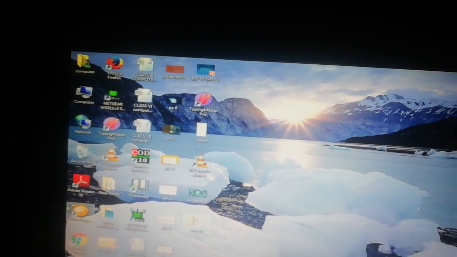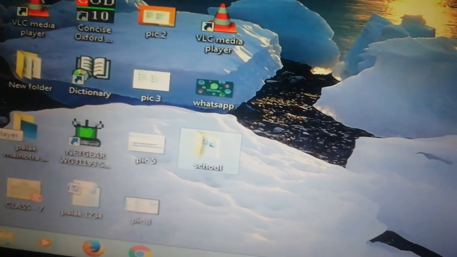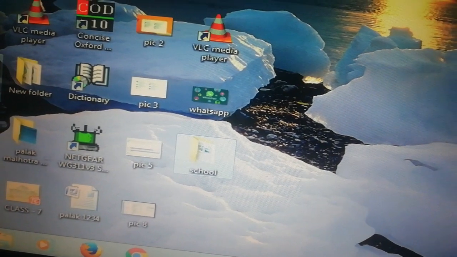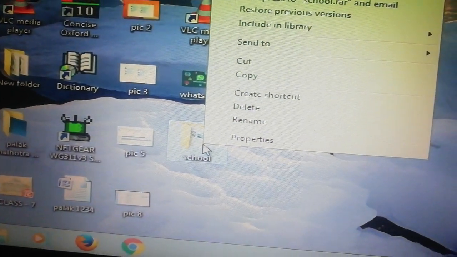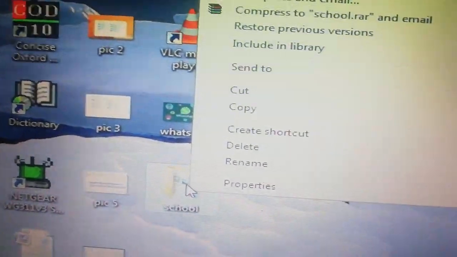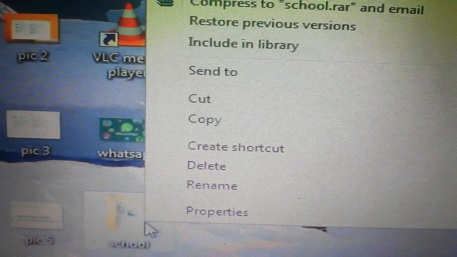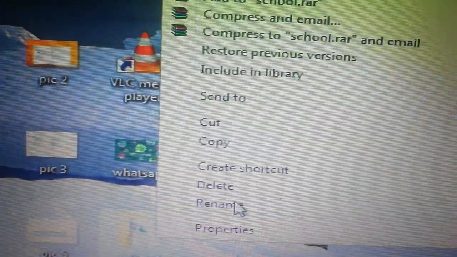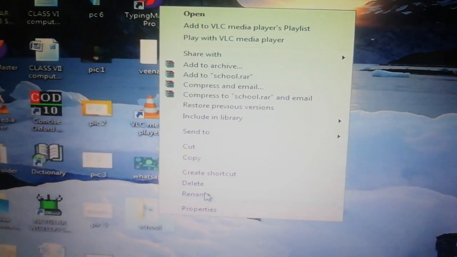Now if you want to rename this folder, you have to change the name of this folder. Then what will you do? Right click on this folder. Students, I am saying again, right click on the folder, then go to rename. You will see an option list.